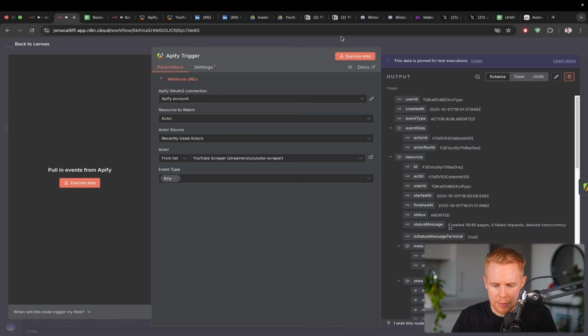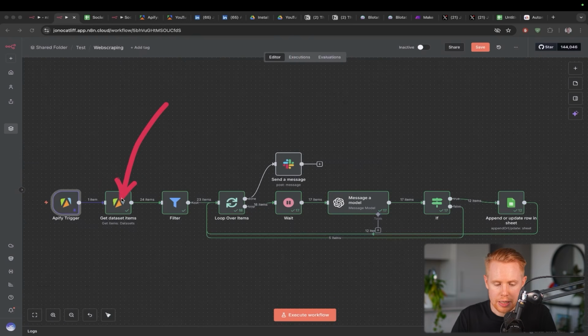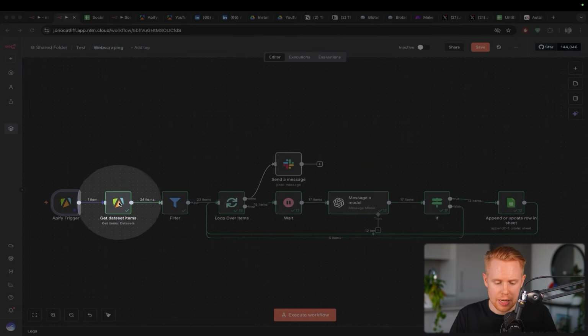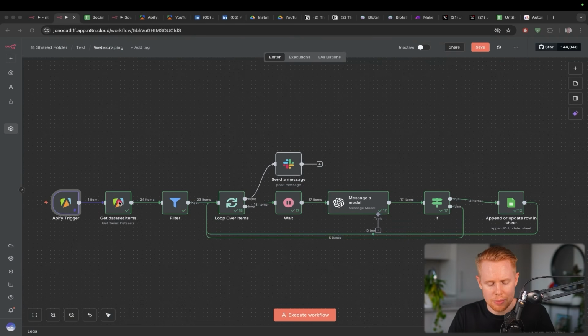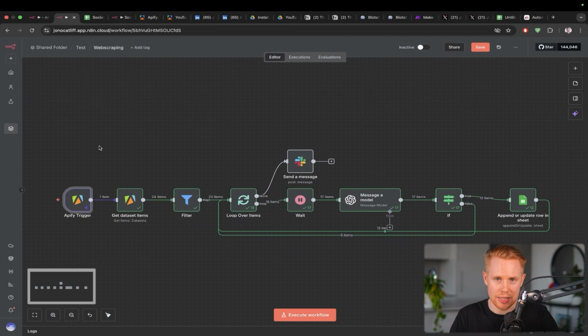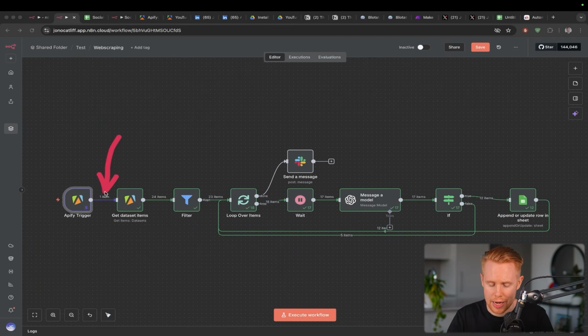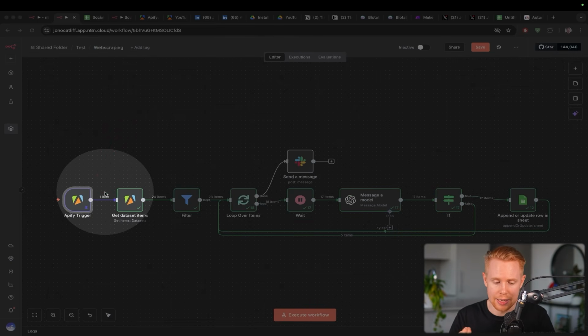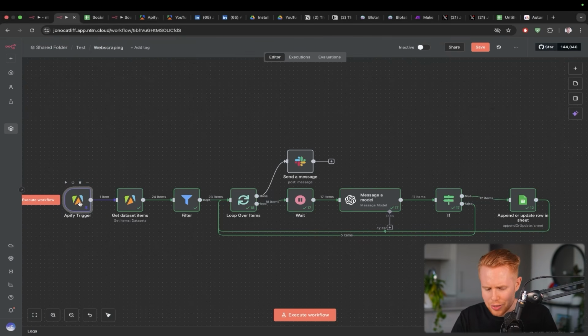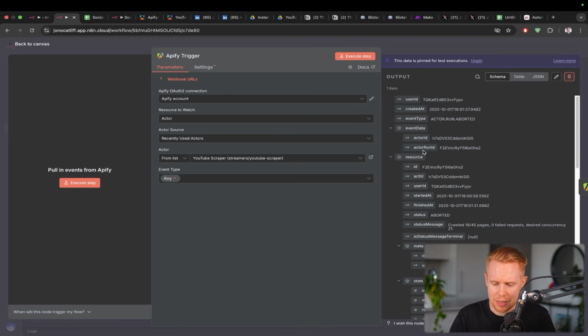Okay, cool. Next thing here is we're going to get dataset items. Now, this is kind of strange to me because in Apify, what they do is they separate the run from the actual results you get. So you run the actor one time to web scrape, let's say YouTube for results, but you only get the 24 web scraping results once you get the dataset items here. And so I don't know why they do that, but they just happen to run it that way.